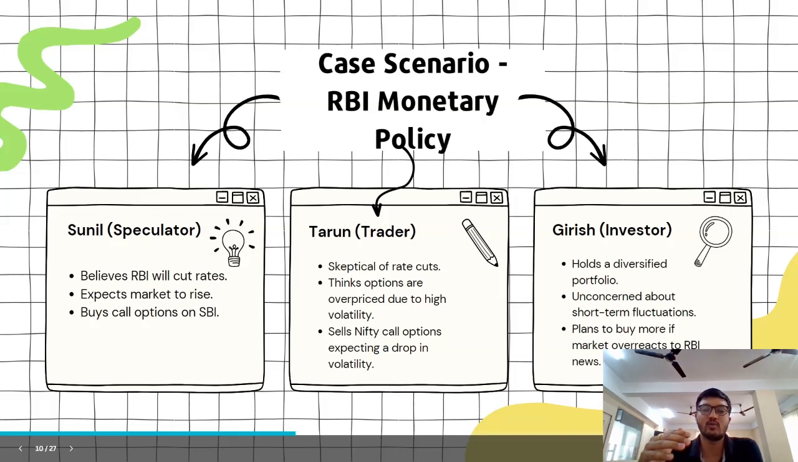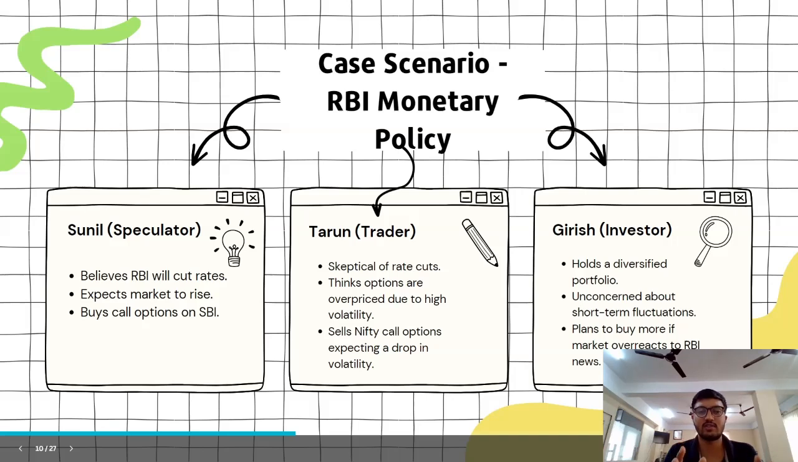So this is the rate at which they lend to the bank, and the bank at the end of the day lends to us because RBI cannot directly lend to retailers. So let's see, there is a market scenario where the interest rate is going to go down. So the speculator will try to make money out of that. The market is going to rally because the interest rates are going to decrease.